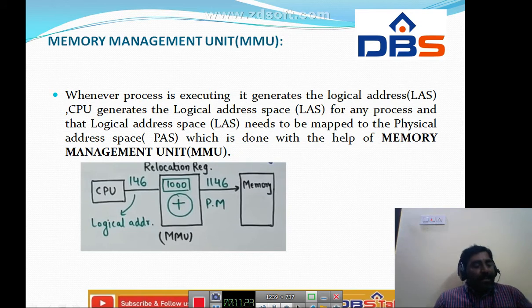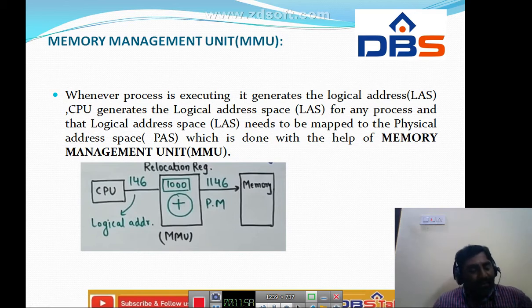The CPU generated address is the logical address. Then we have the relocation register. We are going to implement this memory management unit by using the relocation register. Then we have physical memory. Suppose the value of the relocation register is 1000. Now this will get added with the logical address. The logical address is 146, so 1000 plus 146 is 1146.